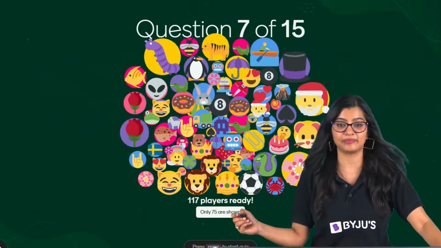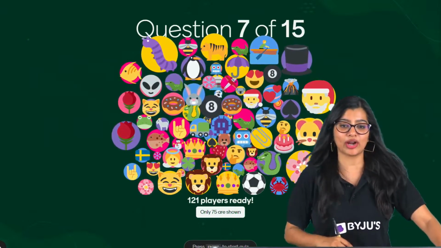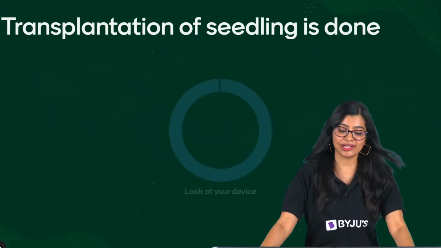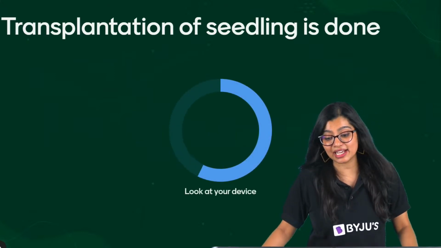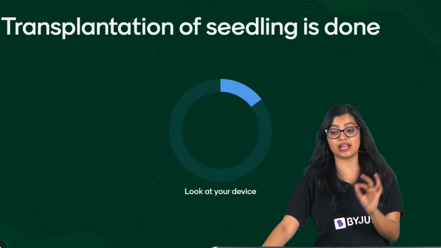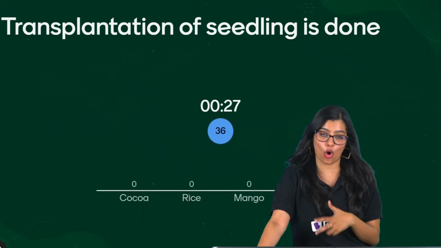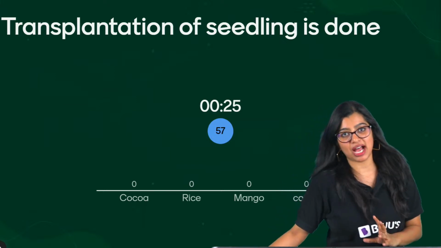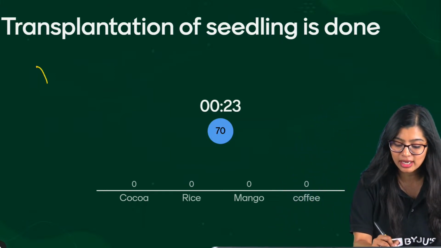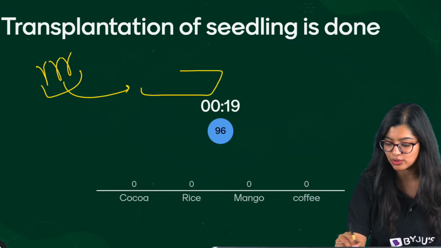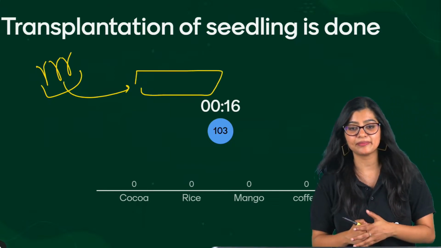Moving on, everybody, let's have a look at question number 7. Transplantation of a seedling is done for which among the following crops? Cocoa, rice, mango, coffee. What is transplantation? Growing the crop outside in a nursery and then transplanting it to the main field, right?